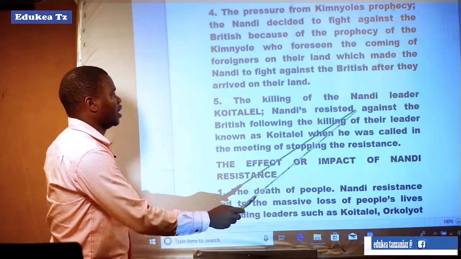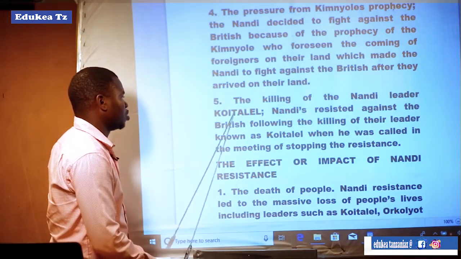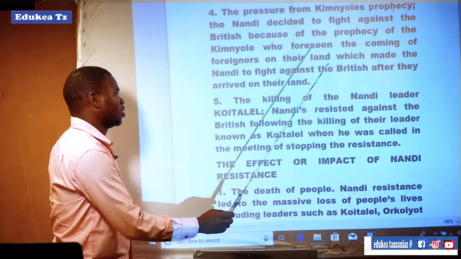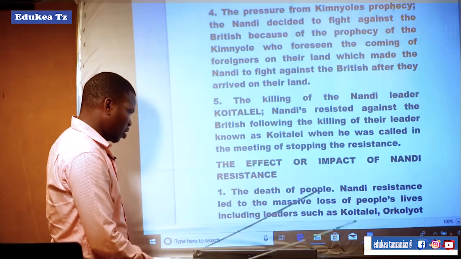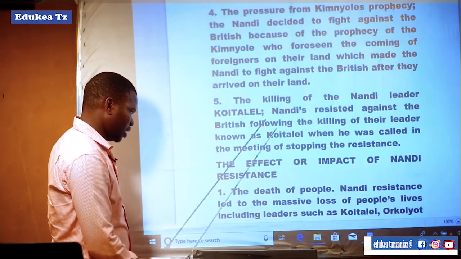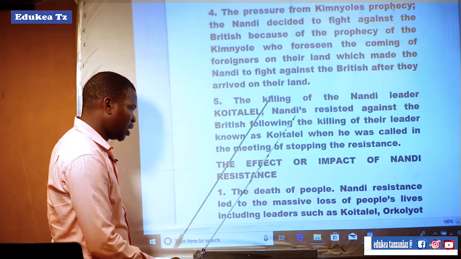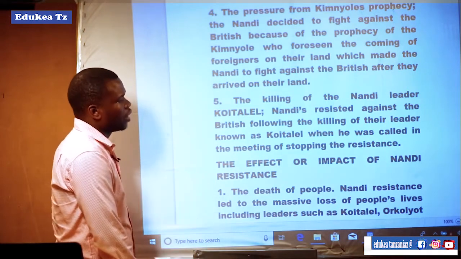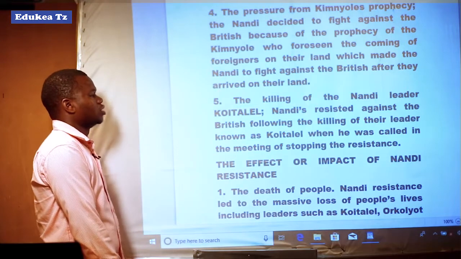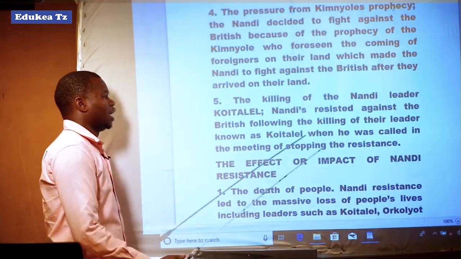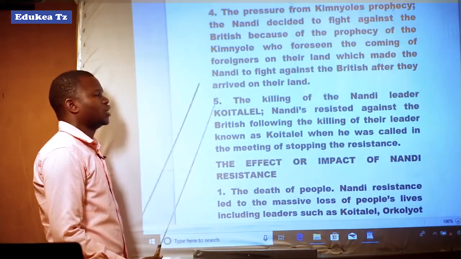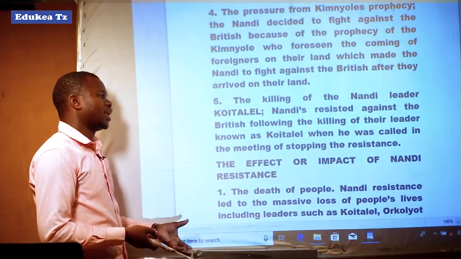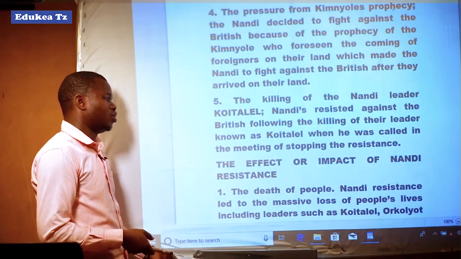The killing of the Nandi leader, Koitalel. The Nandi resisted against the British following the killing of their leader, known as Koitalel, when he was called to a meeting for stopping the resistance. The British made a strict invitation to the Nandi leader Koitalel that there was a meeting to negotiate stopping the war.